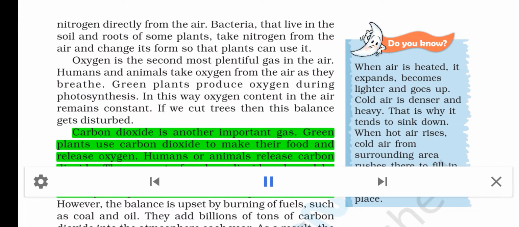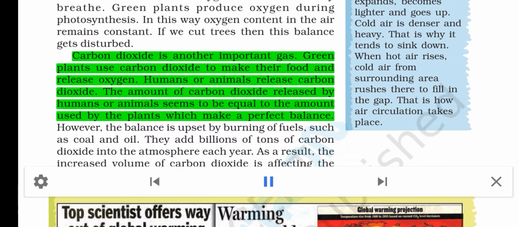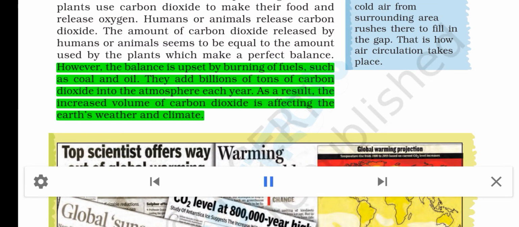Carbon dioxide is another important gas. Green plants use carbon dioxide to make their food and release oxygen. Humans and animals release carbon dioxide. The amount of carbon dioxide released by humans and animals seems to be equal to the amount used by the plants, which makes a perfect balance. However, the balance is upset by burning of fuels, such as coal and oil. They add billions of tons of carbon dioxide into the atmosphere each year. As a result, the increased volume of carbon dioxide is affecting the Earth's weather and climate.